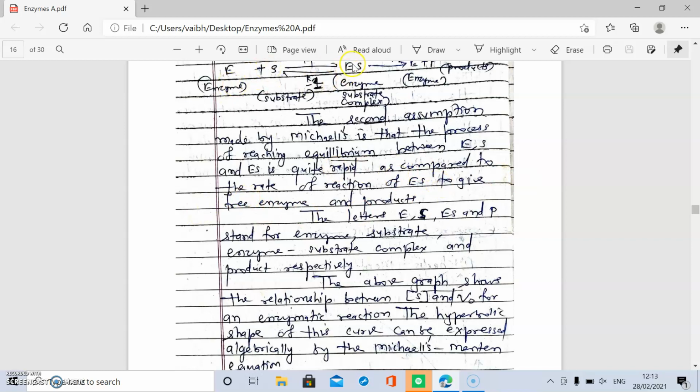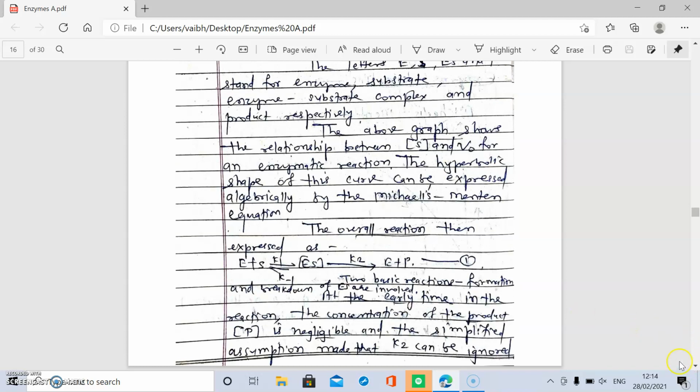The formation of ES is very rapid compared to the breakdown of ES. E is the enzyme, S is the substrate, ES is the enzyme-substrate complex, and P is the product. The overall reaction is expressed as E plus S forming ES, then ES breaking down to E plus P. This is the first reaction.